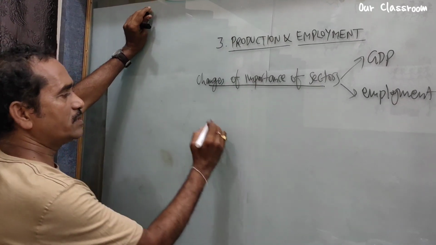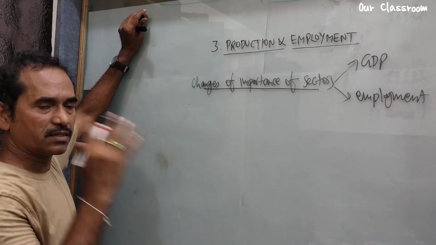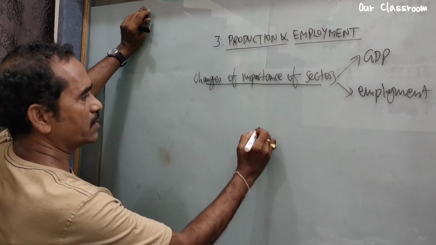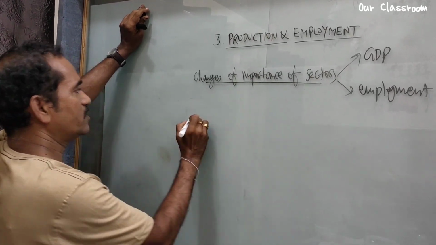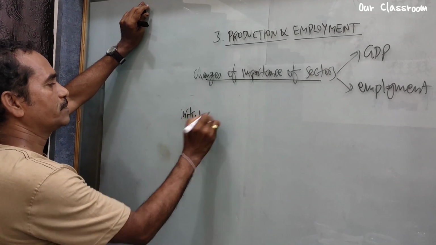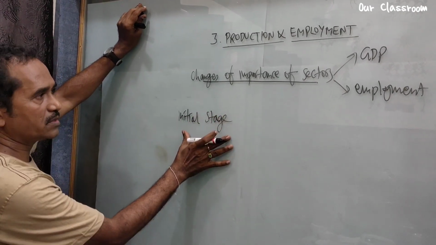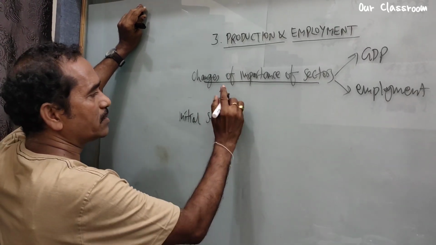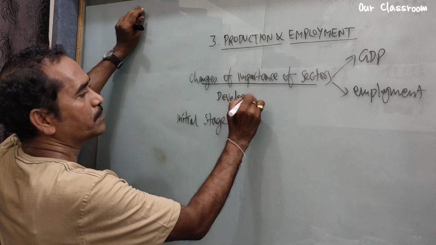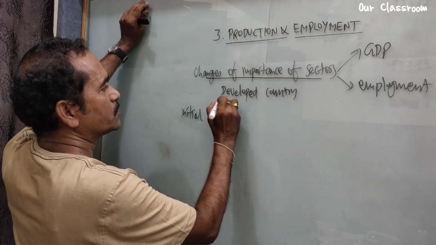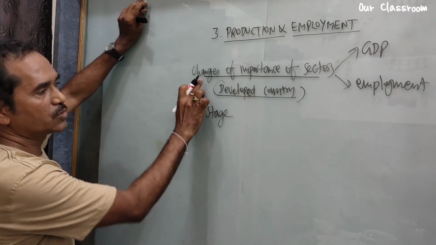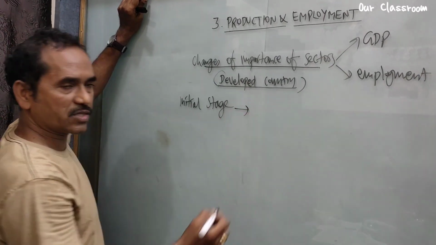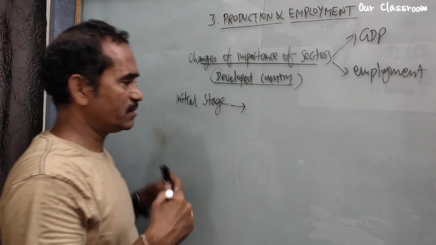We see, at the initial stage, each and every developed country concentrated on agriculture. So what do you see here? We try to show it in a picture, at the first stage, the initial stage. We are discussing the pattern of developed countries. What changes took place in developed countries? Right, in the initial stage they gave more importance to agriculture, because in any country it is needed.